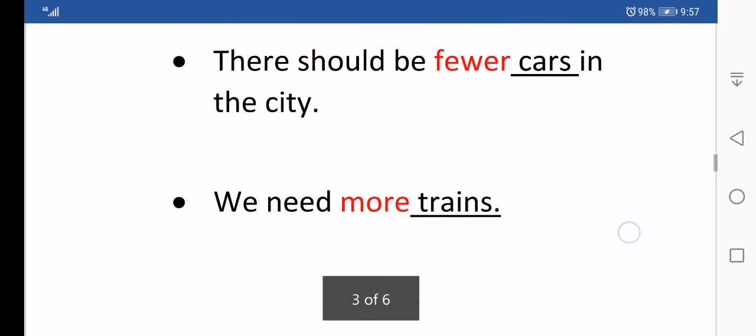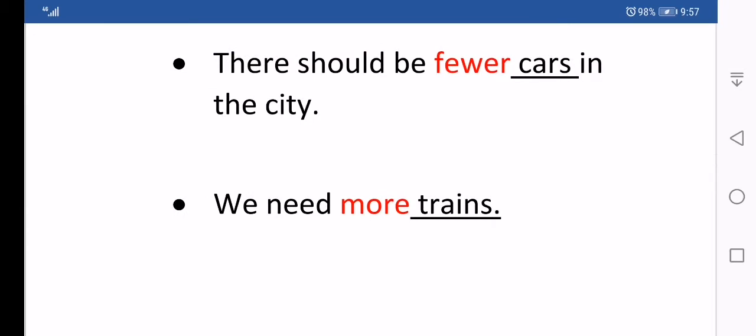We need more trains. Trains is a countable noun, so the number of trains in the city is not enough. So we need more trains in the city. We need to have a big number of trains in the city. So we use the quantifier more.